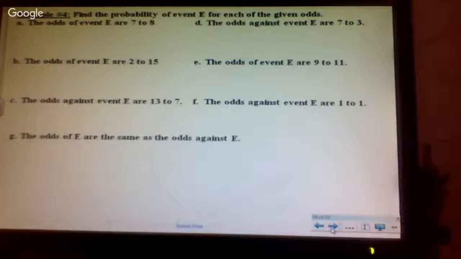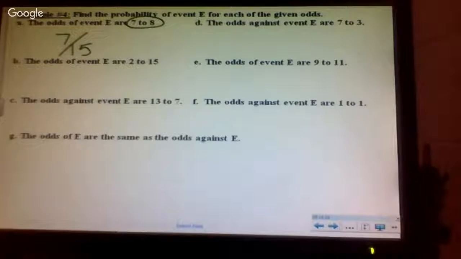The best part about this, when they give us odds, add them together to get our total. What's our total for probability here? 15. It says the odds of. We want to find the probability of the event. Odds of means my probability for is 7 and the probability against is 8. So this one, odds of, is going to be 7 out of 15.